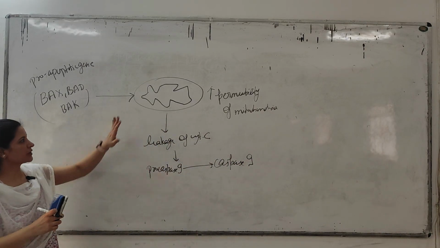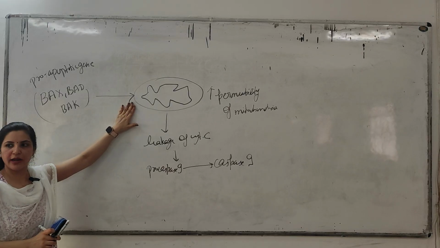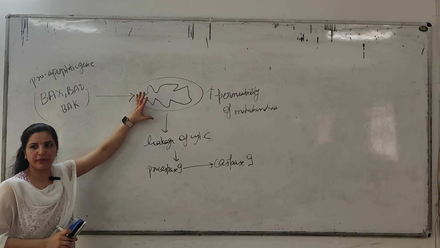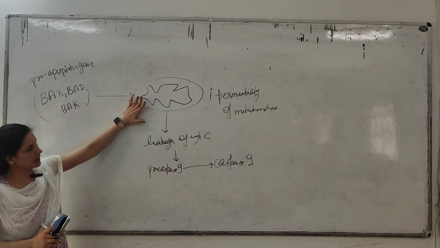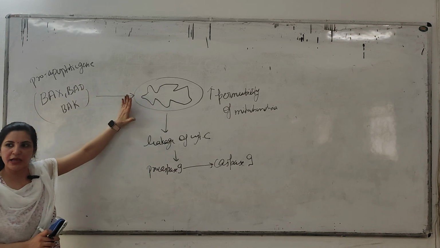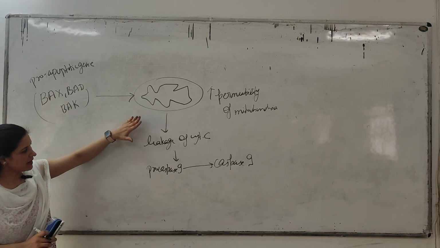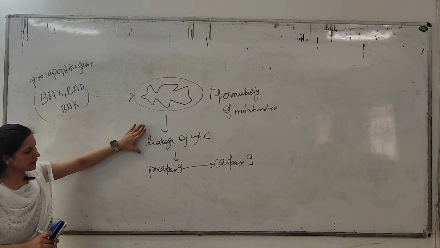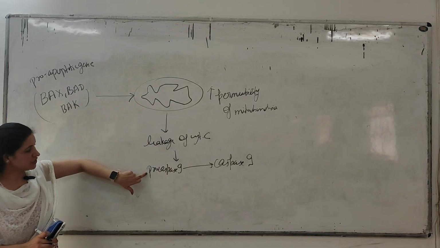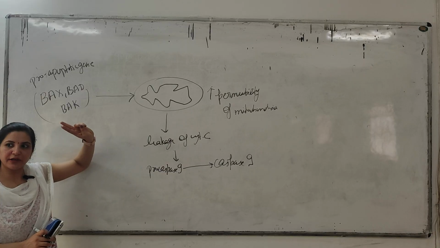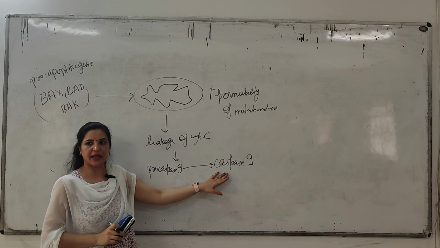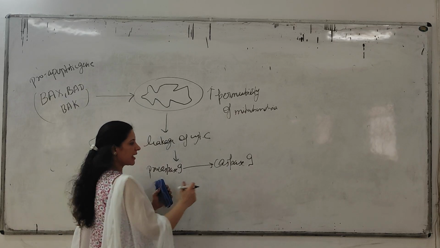Clear? So as soon as the permeability of the mitochondria increases, there is a leaking. As the membrane permeability increases, there is a leakage of this cytochrome C, which is present inside the mitochondria, and it starts to leak out inside the cell. When it leaks inside the cell, what will it do? It will activate this procaspase 9, which is in the inactivated state. Now this procaspase 9 is activated into caspase 9. What will this caspase 9 do?